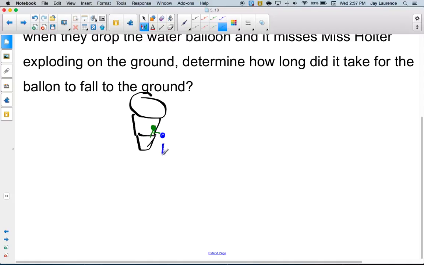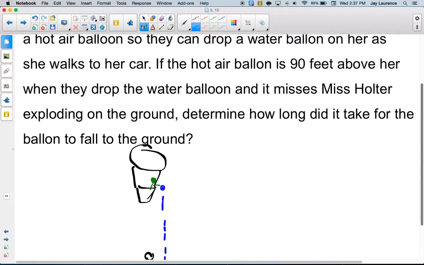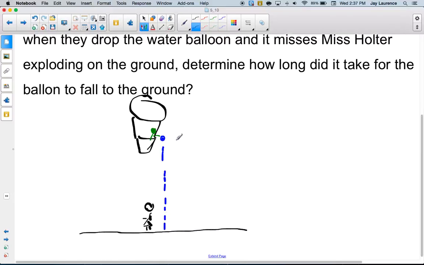And it's going to go down vertically like that. Now, down here on the ground, here's Miss Halter, unsuspecting, going about her day all happy, and the balloon explodes next to her and does not hit her. So, we know that this distance here is 90 feet because the story told us so.